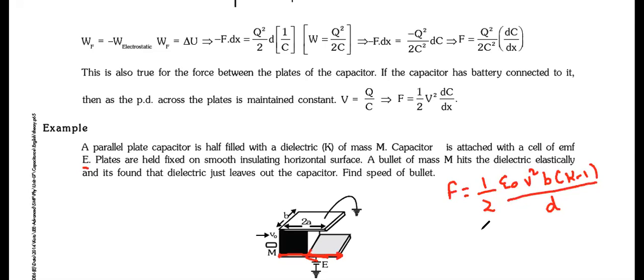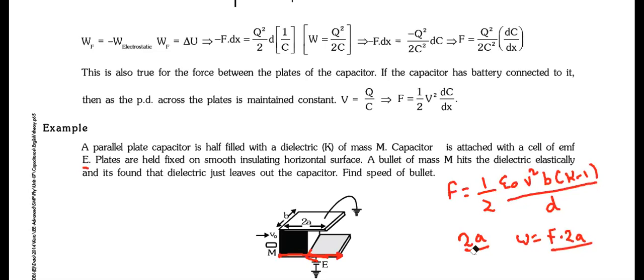So what's the distance? Distance is 2A. Yes or no? So what would be the work done? Work done would be force into distance and change in kinetic energy. So initially it was V, finally it was 0. So it is equal to change in kinetic energy.